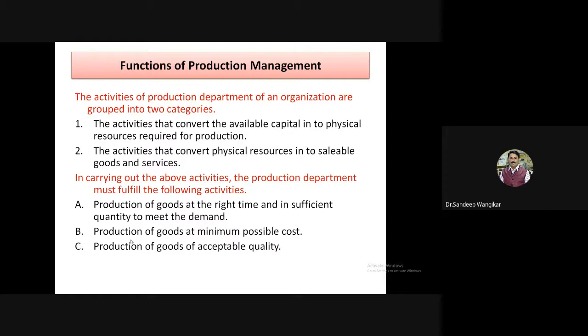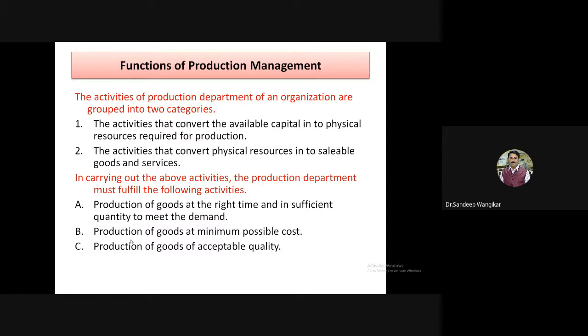Like this, you can take the same example for a service; you can take any service example. Now take the same example and extend it to a showroom or garage. Whatever facilities that showroom requires, the spanners and sets, and whatever is needed for washing and servicing, will convert the capital into physical facilities, and then into saleable goods or services.